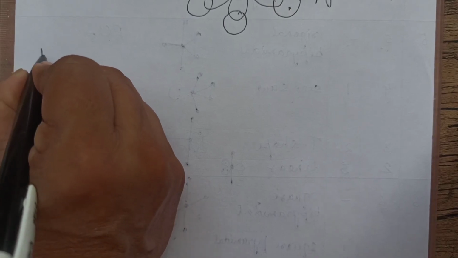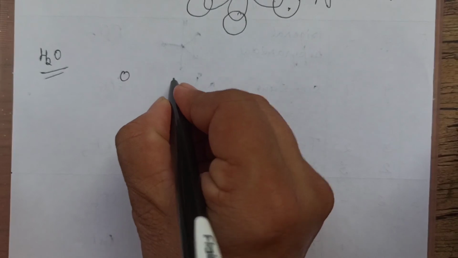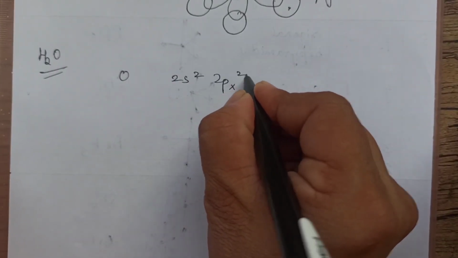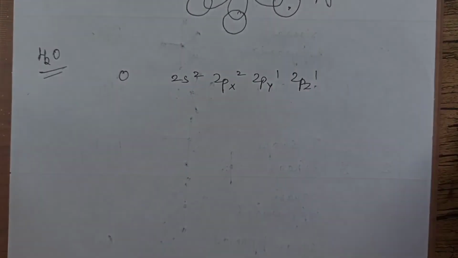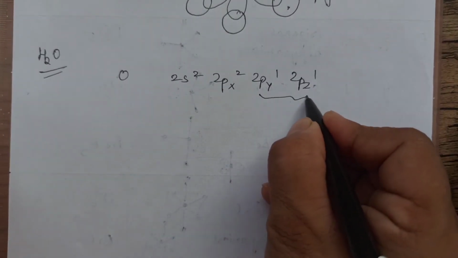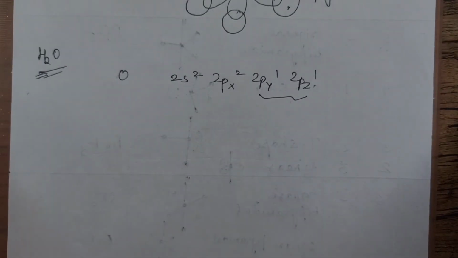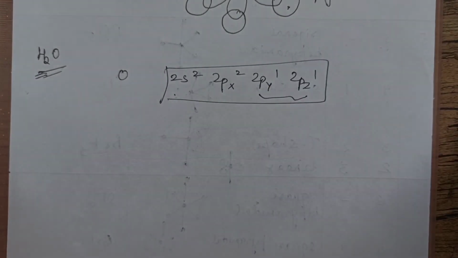Okay. Now let us take another example. We'll take the example of water. Oxygen is the central element. We'll write valence configuration 2s2, 2px2, 2py1, 2pz1. 2 unpaired and 2 surrounding elements are there, so no need to consider excited state. Just we will say these all will undergo hybridization.